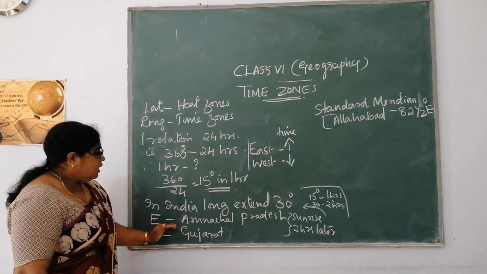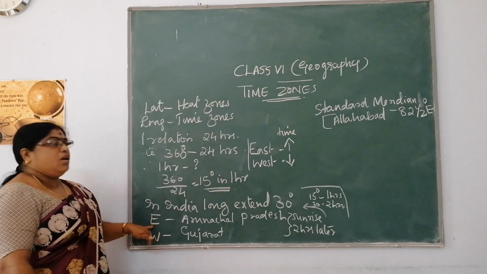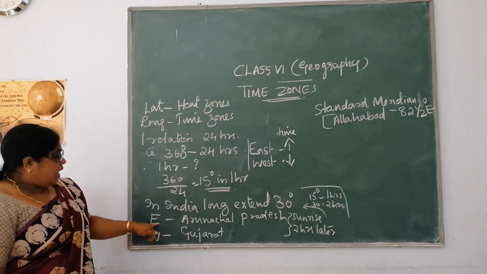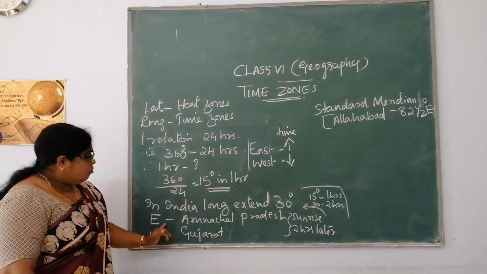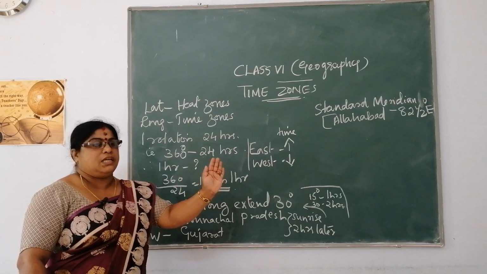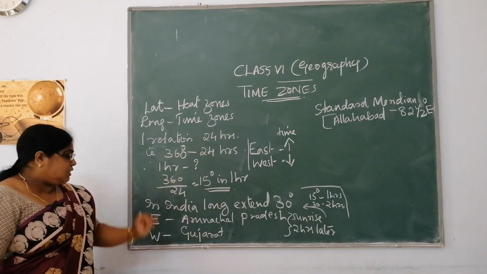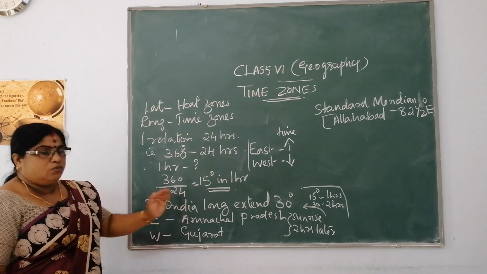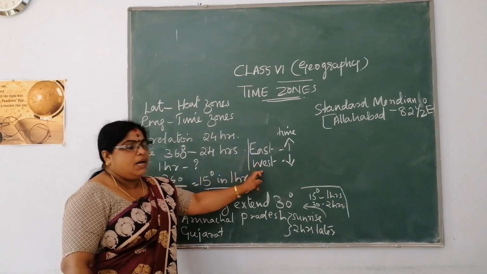Take the case of Arunachal Pradesh, in the easternmost end of India. As you move towards it, the time goes on increasing, and when you move back towards the west, to Gujarat, the time goes on decreasing.